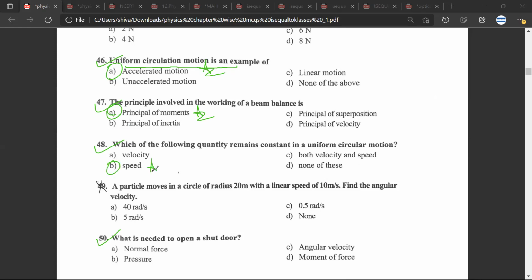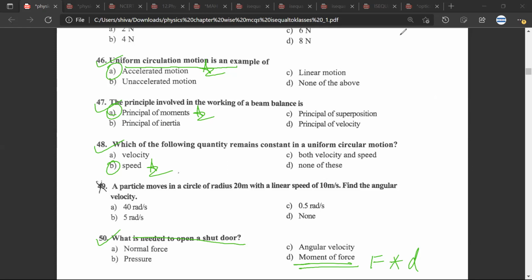Shabash. The 50th question: what is needed to open a shut door? D, moment of force. To open a shut door, you require a moment of force. Why? Because you require force into the perpendicular distance. Any doubt? All right, sir.